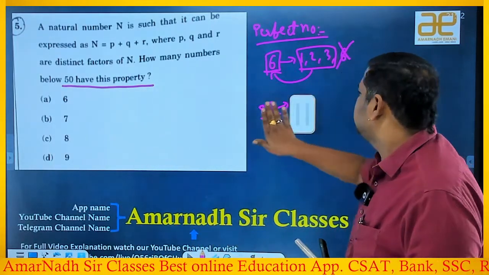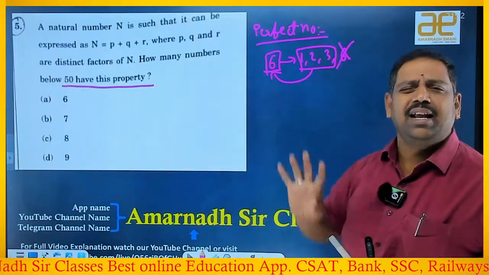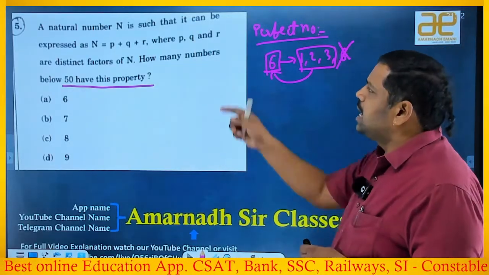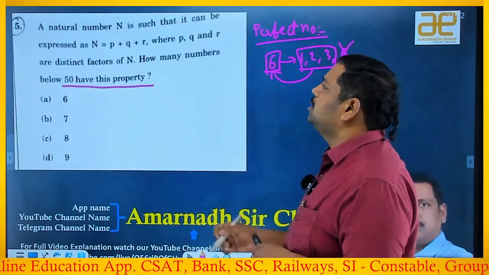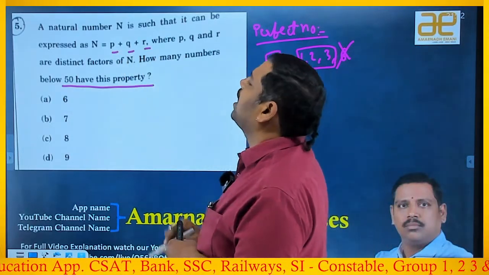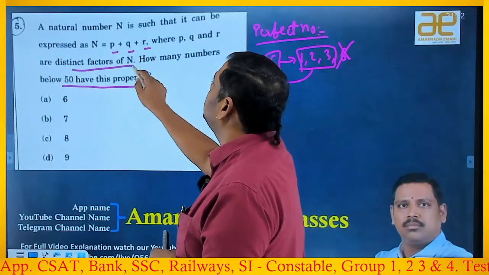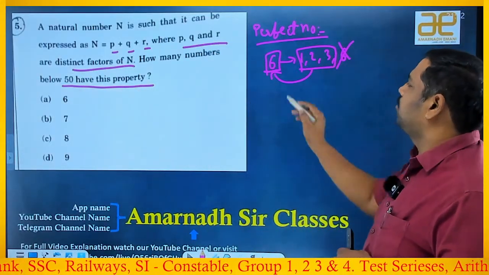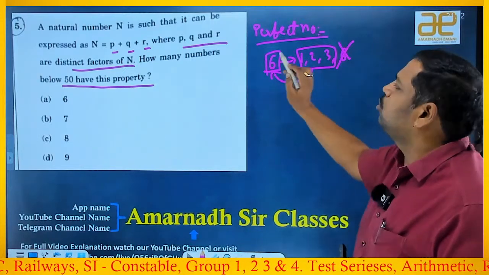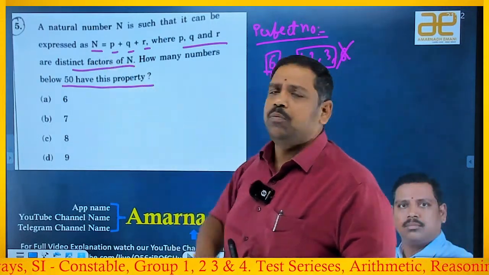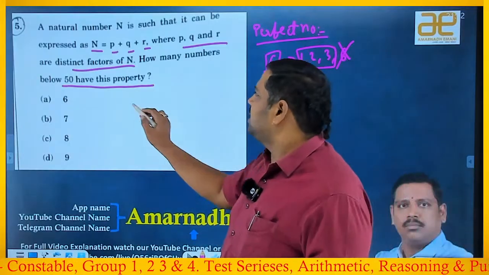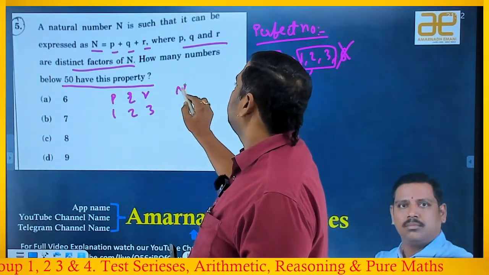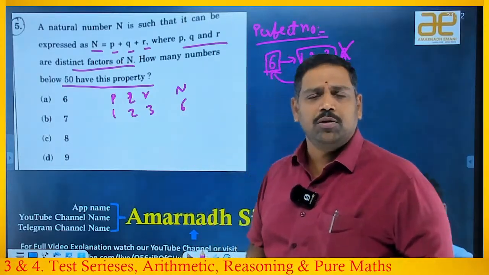Now, just by using the concept of 6, we can solve this problem in the easiest manner. Within 30 seconds, we can work out this problem. Observe that n is a number such that p, q, r are factors. He said those are distinct factors of n. So these 3 numbers are factors of 6, and the sum is equal to the given number n itself. That means we can take p, q, r values as 1, 2, 3 so that the number will be 6. Is it a possibility or not?